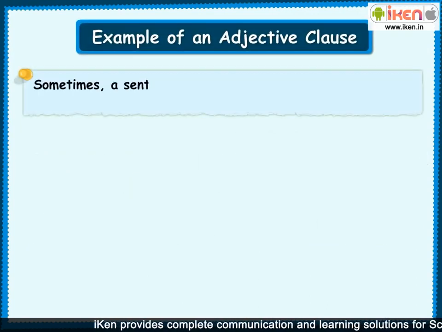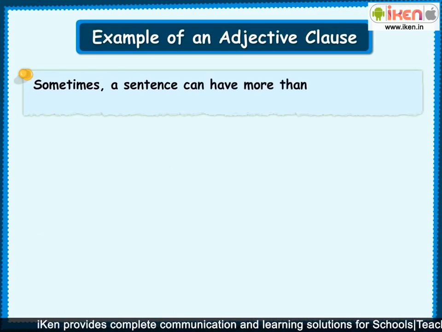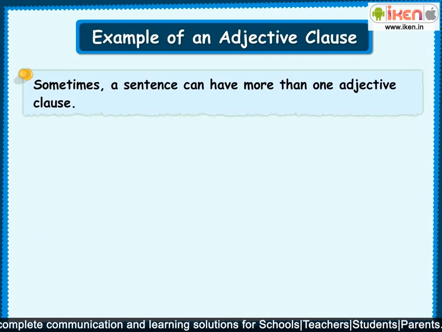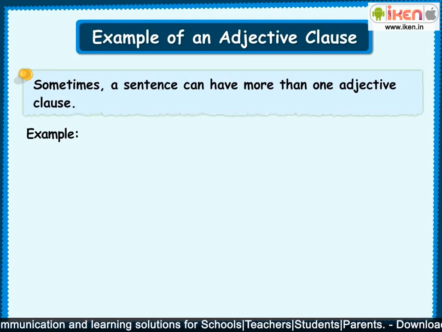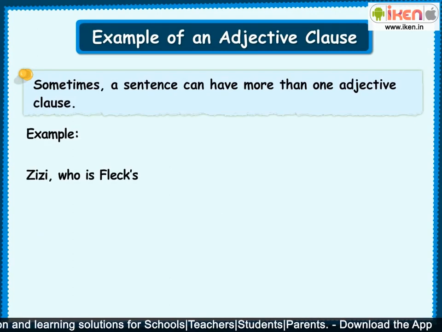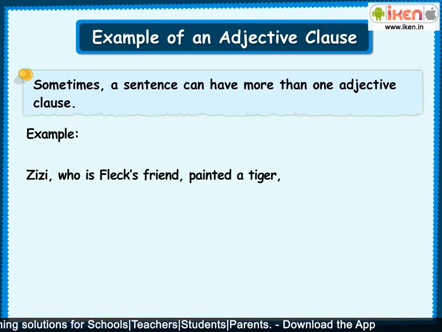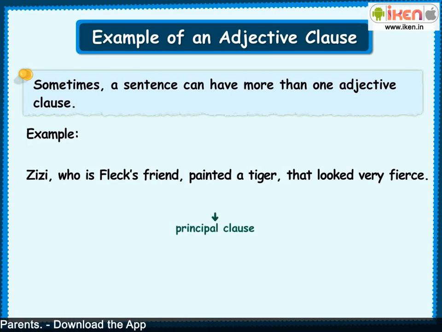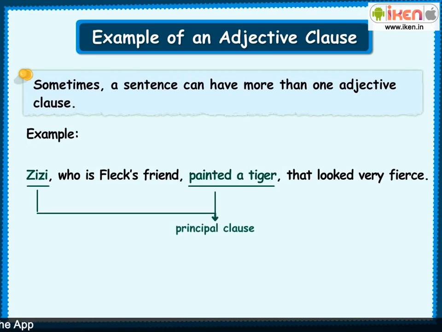Sometimes, a sentence can have more than one adjective clause. Let's take a look at the next example. Zizi, who's Fleck's friend, painted a tiger that looked very fierce. The principal clause in this sentence is Zizi painted a tiger. There are two subordinate clauses.